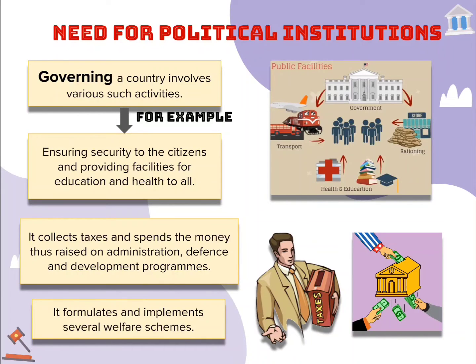They try to provide education facilities, health facilities, they try to formulate and implement various welfare schemes, and they try to collect taxes and spend the money on areas like health, education and security of the citizens.